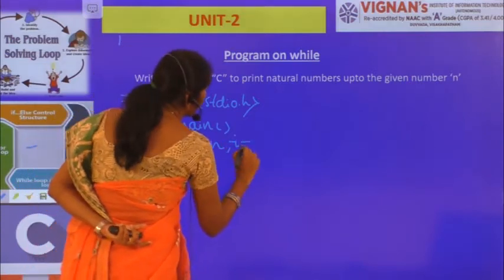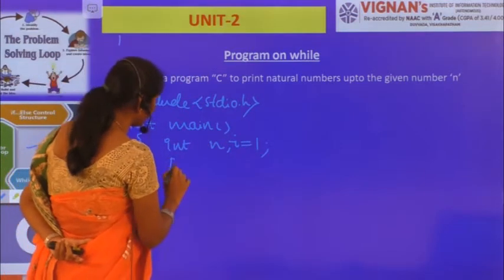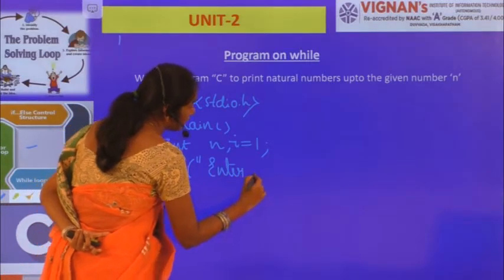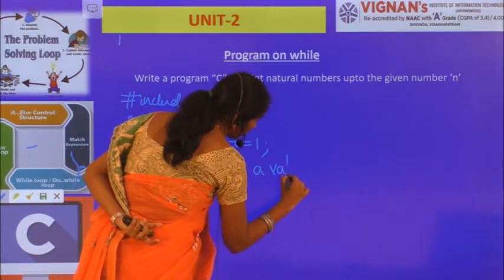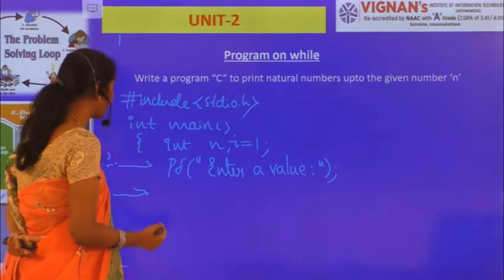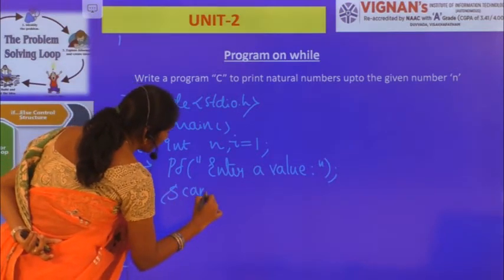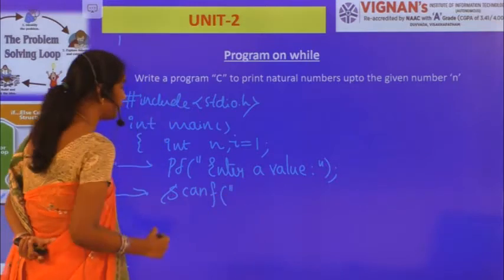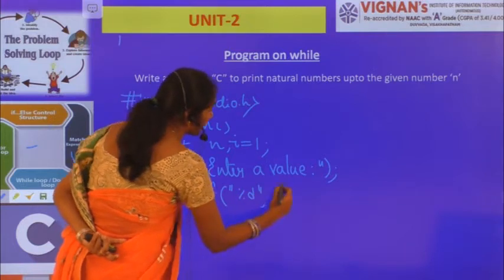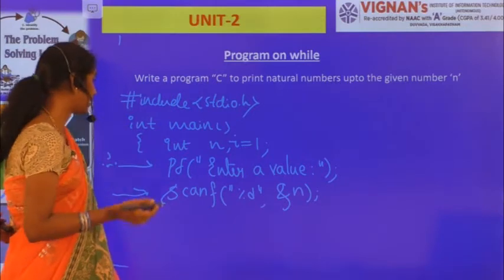So I'm initializing your I value with 1, and after that, printf "enter a value". So here I am giving a message called printf enter a value. Now I am reading a value called n from the user, percentile d, address of n. Now I have read the value for n.